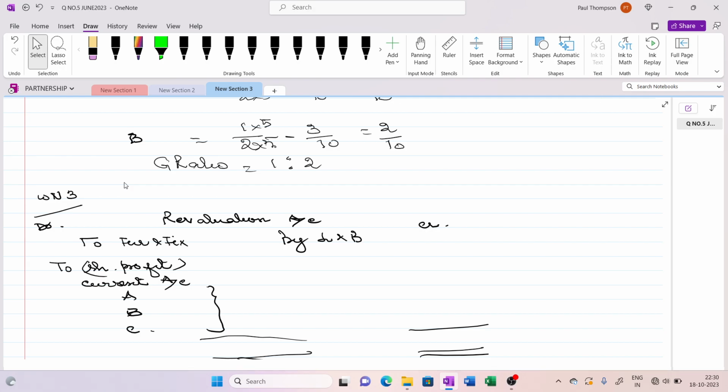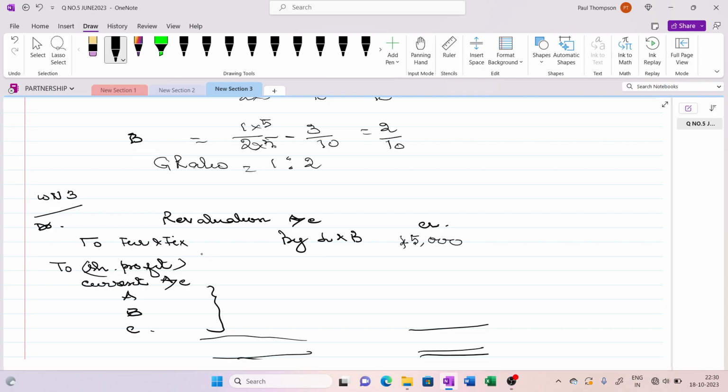Land and building account has gone up to 2,25,000. It means that the earlier balance was 1,80,000. Now it has gone up to 2,25,000. So it is a gain on revaluation. The increase in land and building is 45,000.